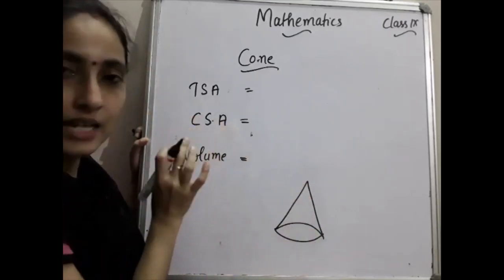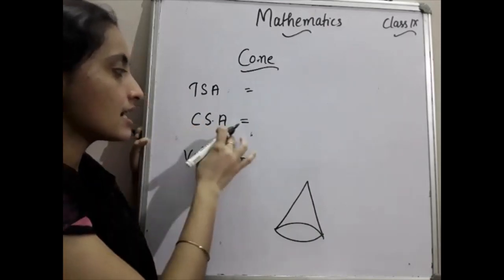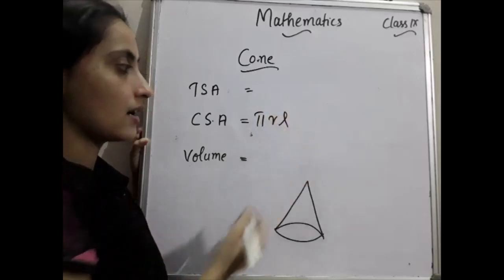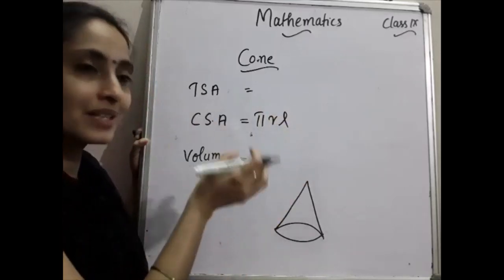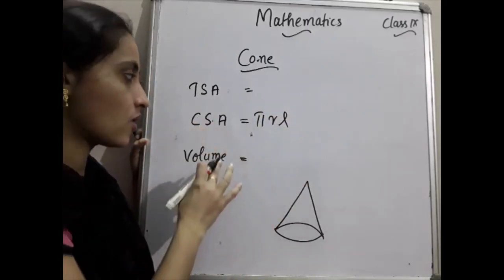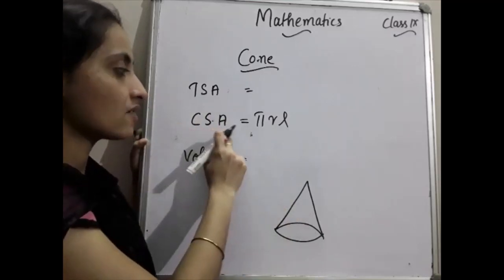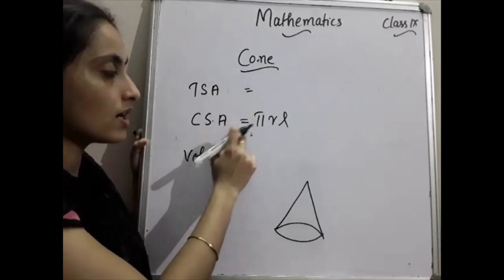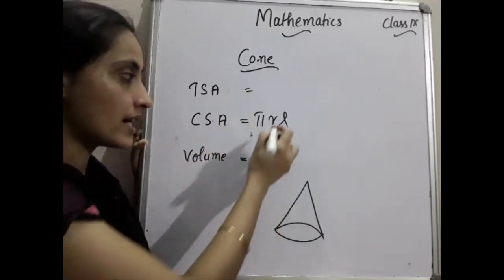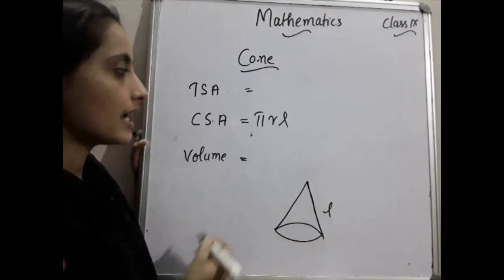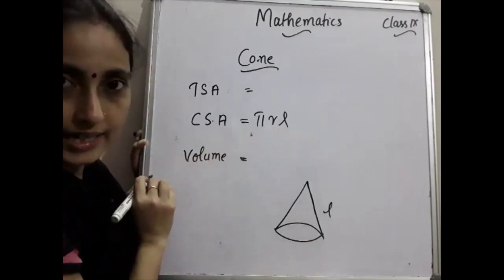So listen here please, let's write differently here. This is different from the cylinder, cuboid and cube. Listen here, CSA of the cone is what? Pi r l, where l represents this line, that is the slant height, and r represents the radius.